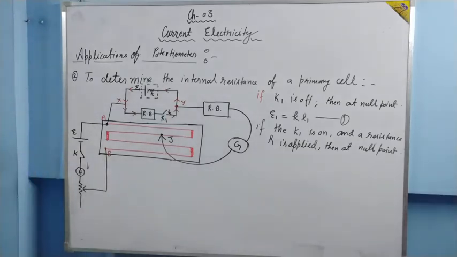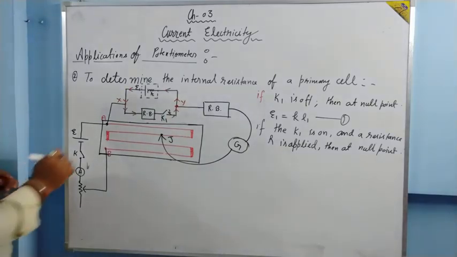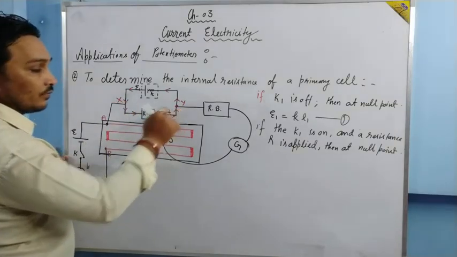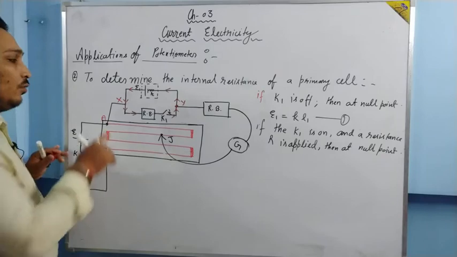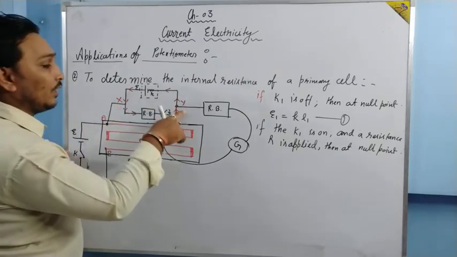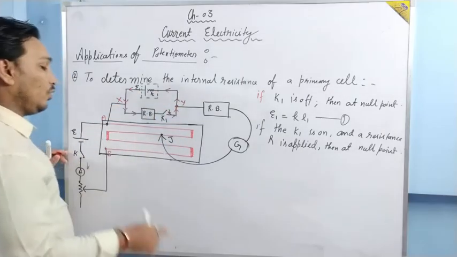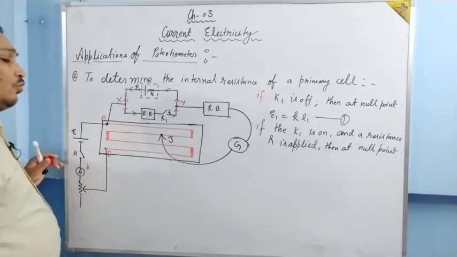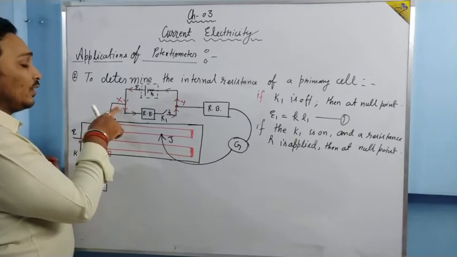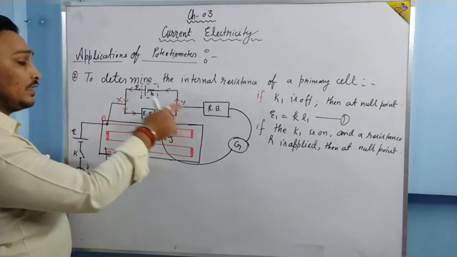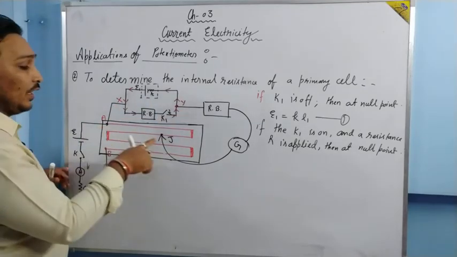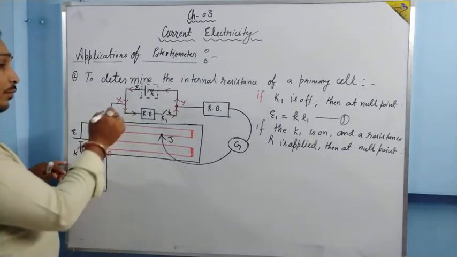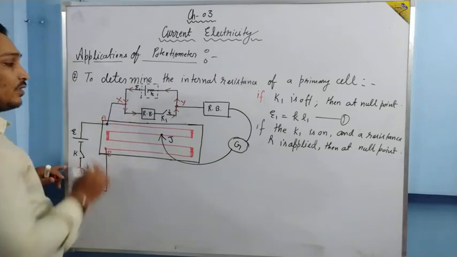Now what I am going to tell, please listen carefully. When the potential difference between X and Y is equal to the potential difference between A and J for some length, say L2, then there will be no division of current at this junction.